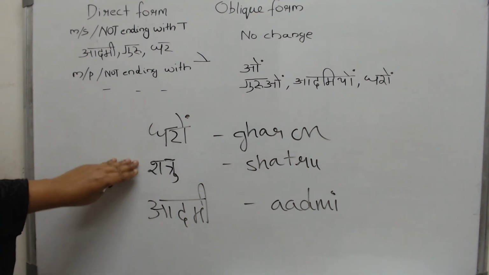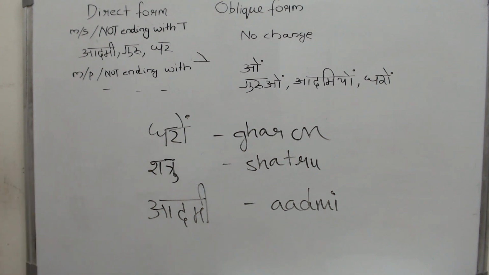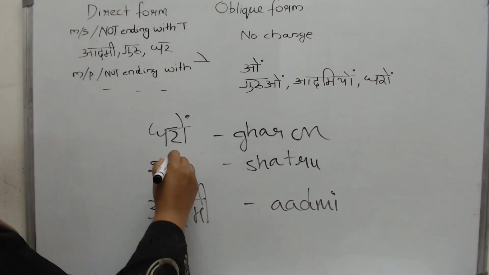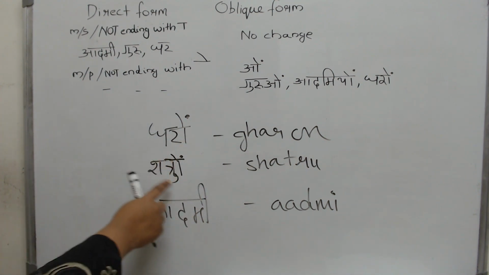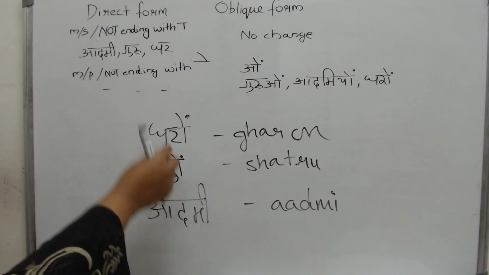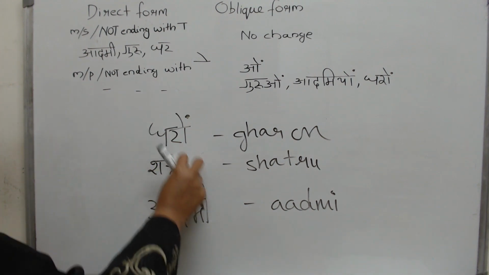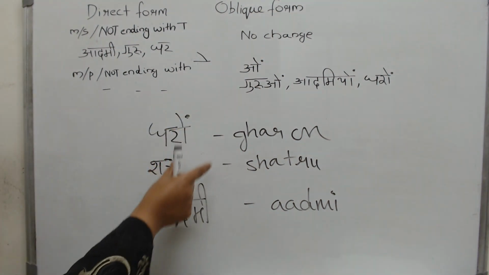It already ends with a matra. It already ends with an O sound. Then how will you add another matra to it? If I put it like this, how will you even read this? An alphabet, here you have tra. The alphabet tra, or any alphabet, can carry only one matra at a time. Putting two matras, which one do you even pronounce? So what do we do? We write the O as it is.